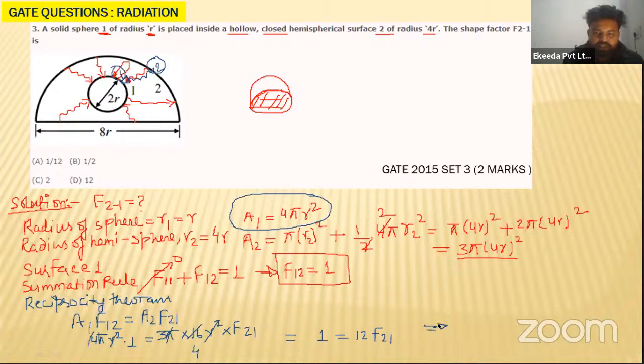So my dear students, you can easily see that F21, the shape factor for radiation leaving surface 2 and falling on 1, is equal to 1 upon 4. So that will be the right answer. So what is the right answer, my dear students? That is answer A. So A will be the correct answer.